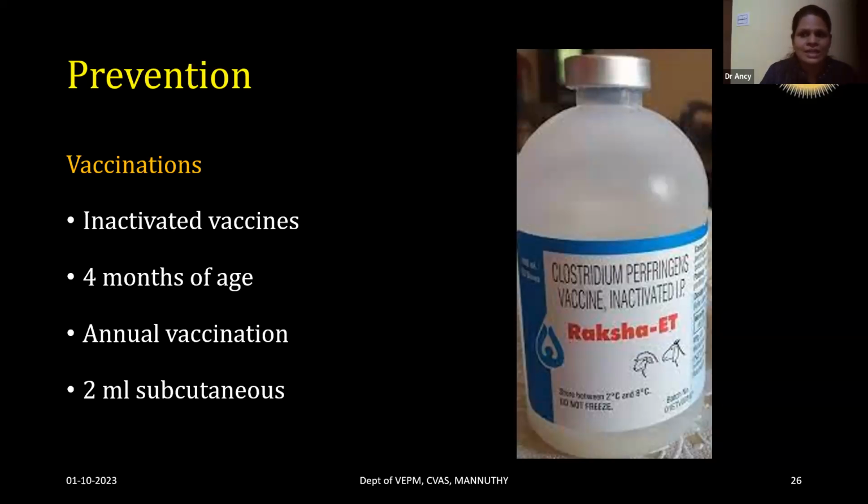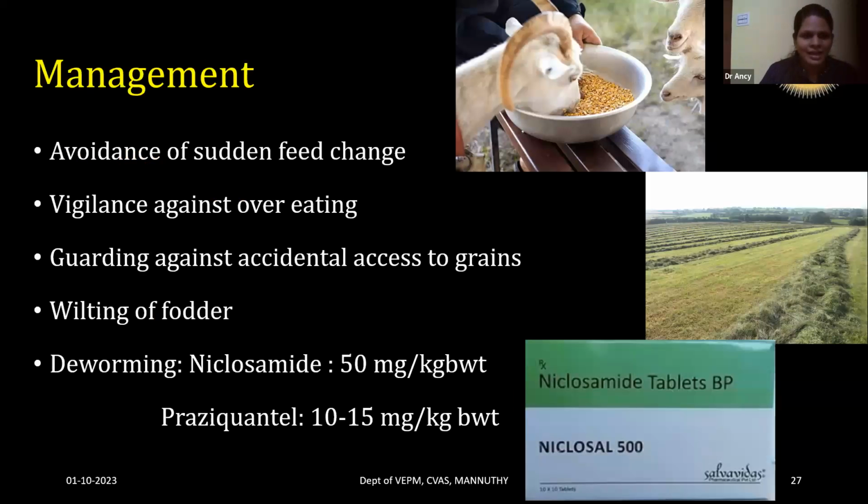And 2 ml subcutaneous is the dose of vaccine. The vaccine gives 1-year immunity, so go for annual revaccination. And other management practices that can be done to reduce the incidence of endotoxemia include avoiding sudden feed change.